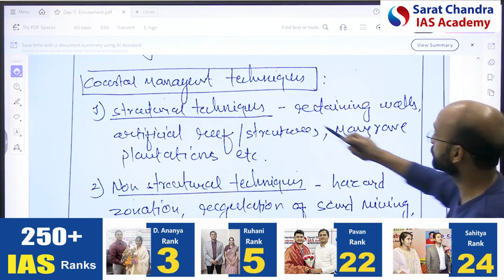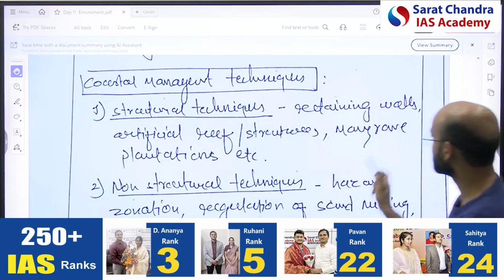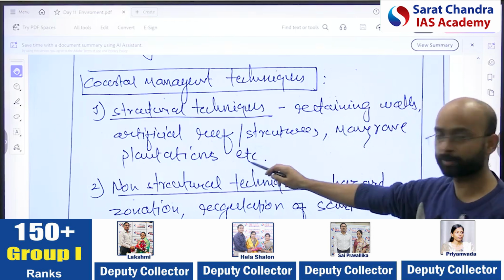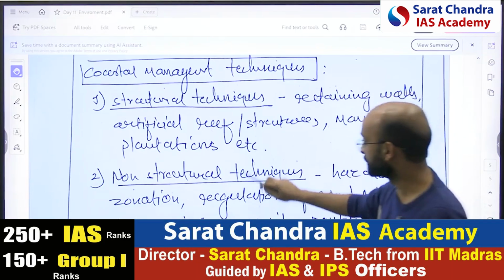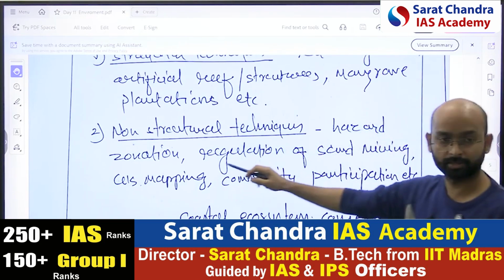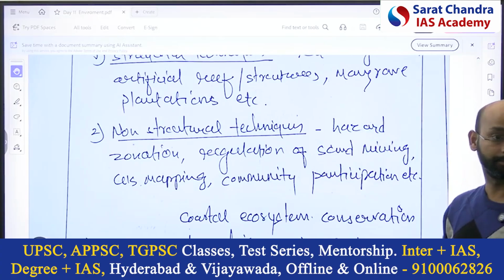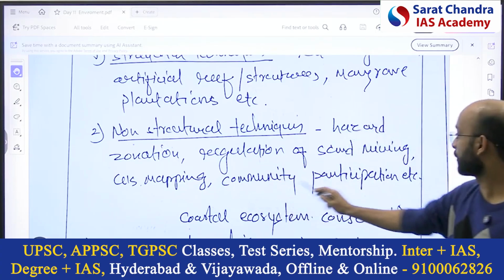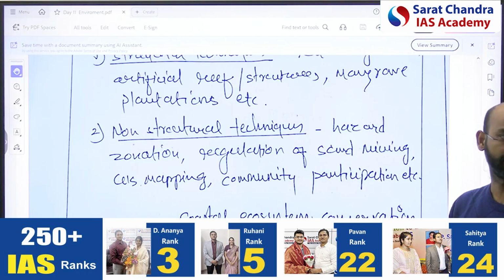Then they asked about coastal management techniques. Structural techniques like retaining walls, artificial reefs, structures, mangrove plantation, etc. Non-structural techniques: hazard zonation, coastal hazard they said, right? Regulation of sand mining, GIS mapping, community participation. These are the non-structural techniques available, right?